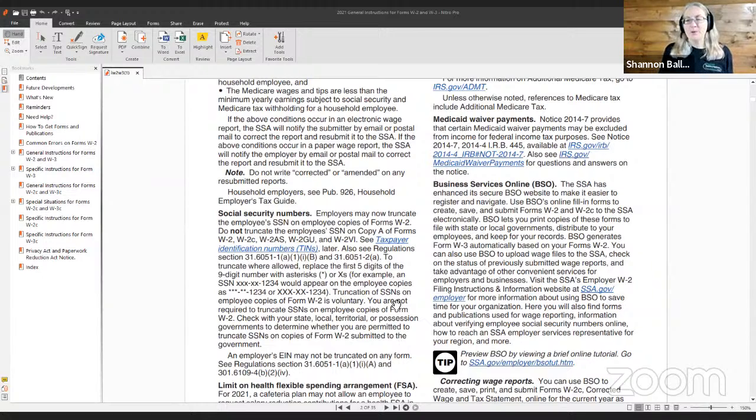So most places that I have talked to are not truncating the Social Security number for a couple of different reasons. It helps with it not being truncated. You're more likely to catch a data entry error in the first 5 digits of a Social Security number. And it, in theory, makes it easier for the tax preparer to prepare the tax return.